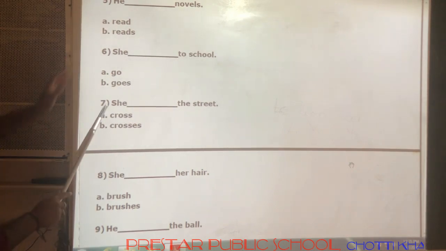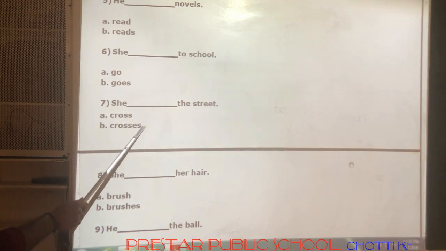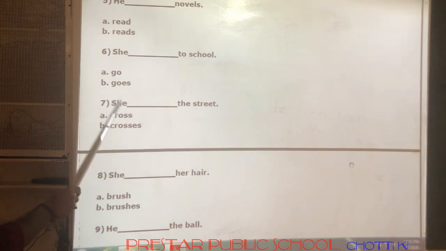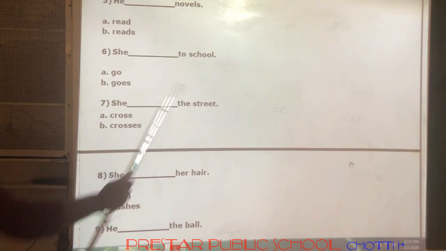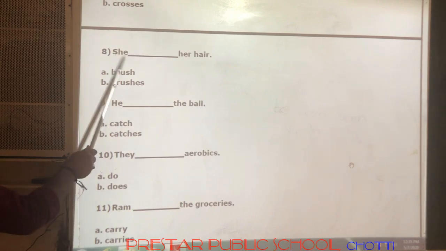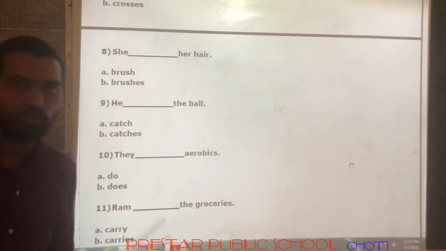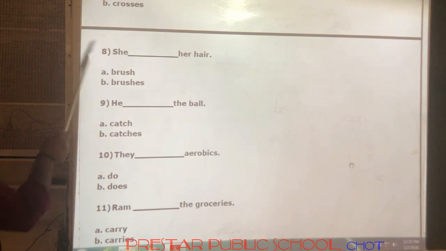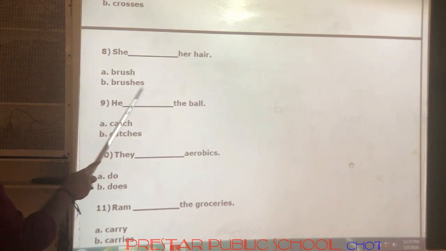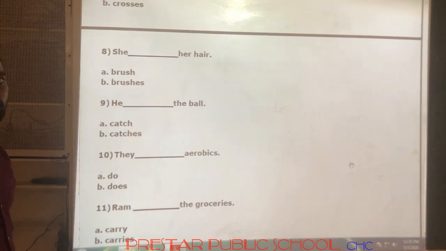Next, she dash the street. Again, she is there. This is a third person singular subject. So this will be the answer. She crosses the street. Next, eighth one, she dash her hair. What is the answer? What is the subject? She is the subject, so es should be added to the verb. She brushes her hair.